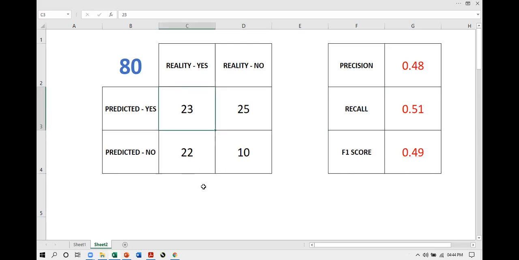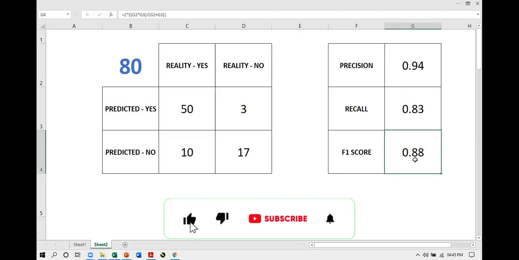So this way, I can analyze out of this 80 cases, if I say there were 50 correct predictions done, 50 correct and only 3 incorrect, let's say 10 here and 7 here. I have, sorry, 17 here. I made it 80 again. But see, true positive is pretty high. And see, precision and recall both are high. F1 score is very good.